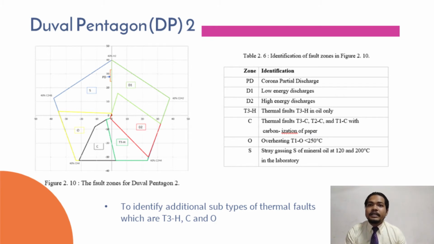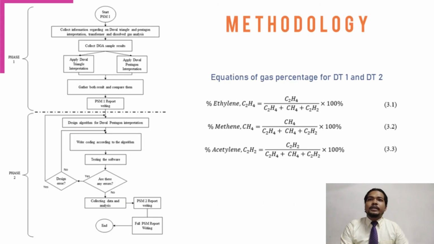However, the difference is they have subtype of thermal fault, which I stated before. Okay, we will continue on the methodology for this type. So, the flow of this project will be divided into phase 1 and phase 2. Phase 1, which is FYP1, is what I'm currently doing. You can see in the flowchart the progress of phase 1 and phase 2. Phase 2 is FYP2, which I will be doing next semester.